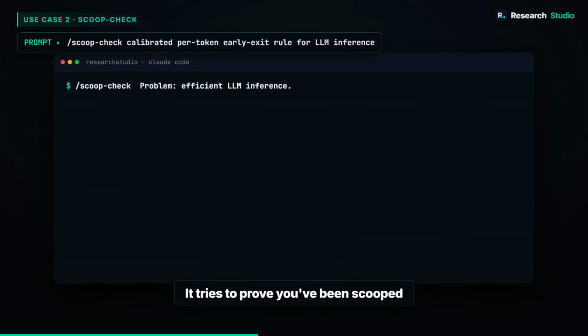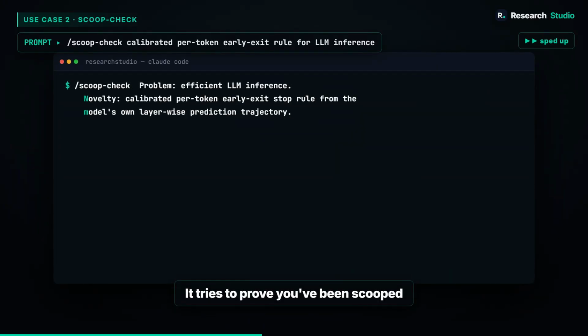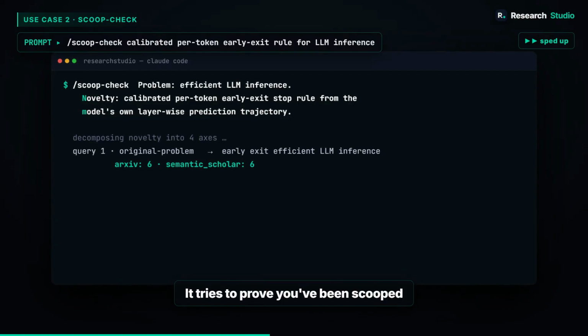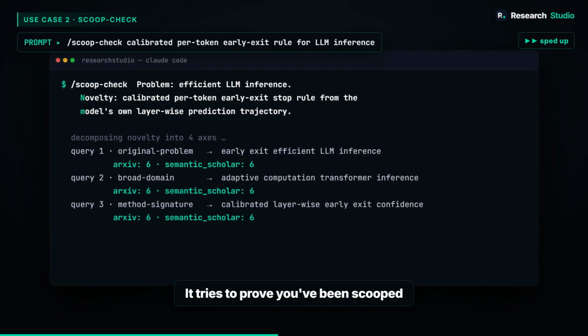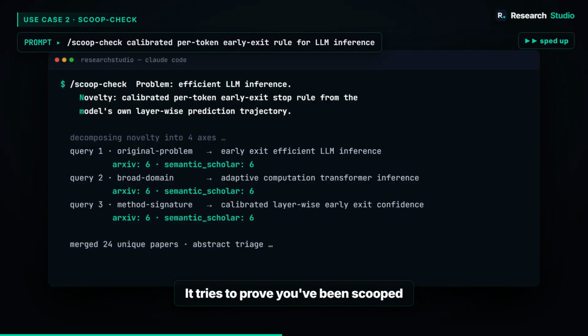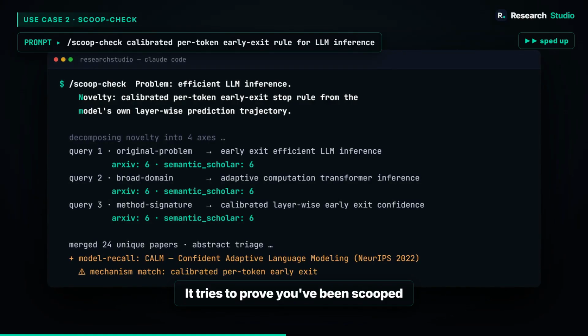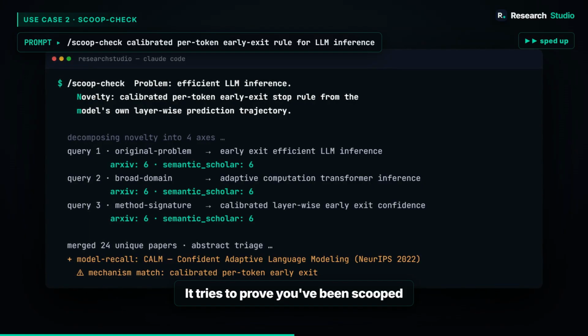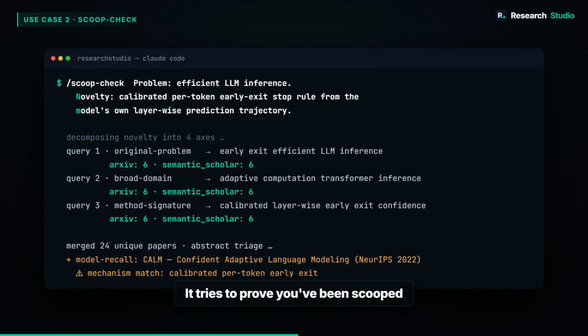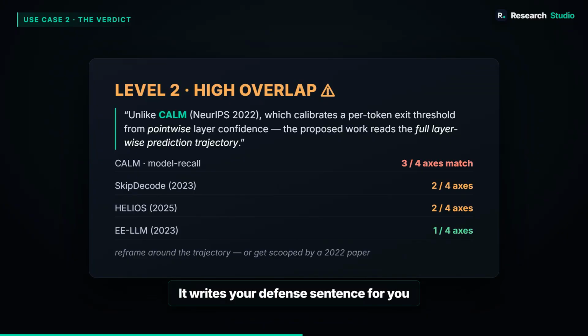Second demo, and honestly my favorite, scoop check. You give it your idea, and it tries to prove you've been scooped. I fed it one from their own README, a calibrated per token early exit rule for faster LLM inference. Sounds novel, right? It ran 3 different searches, pulled 24 papers, and then it remembered CALM, a NeurIPS 2022 paper. Verdict level 2, high overlap. 3 of the 4 axes of that idea.